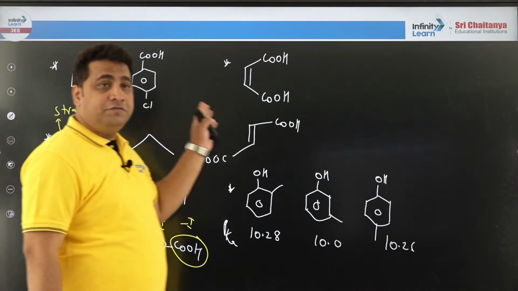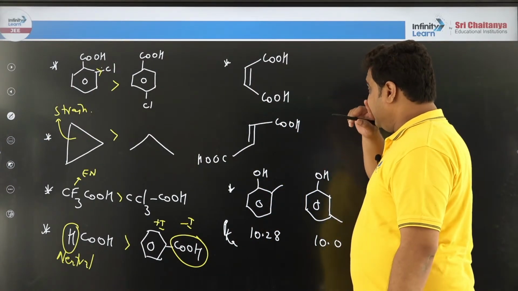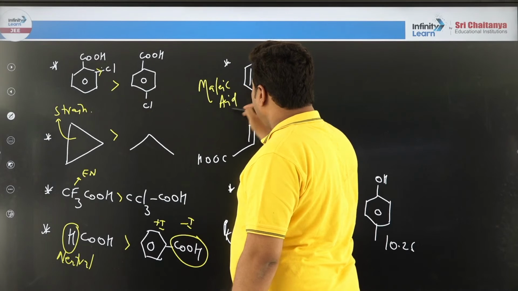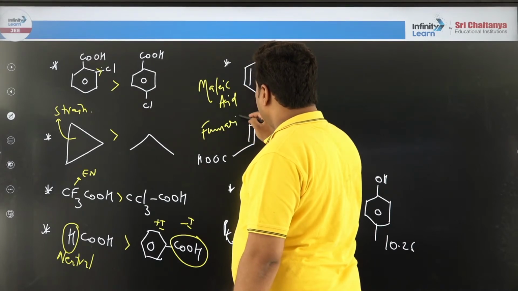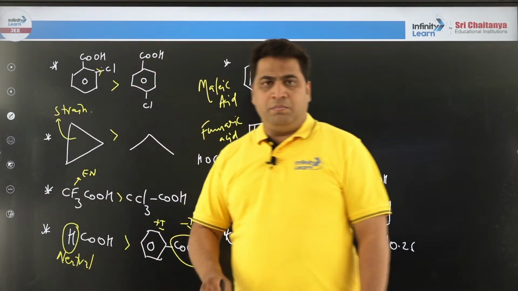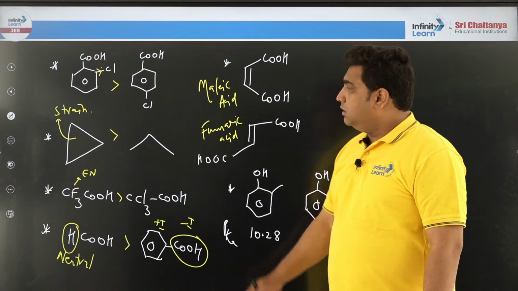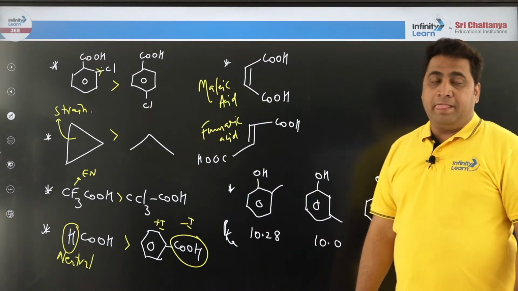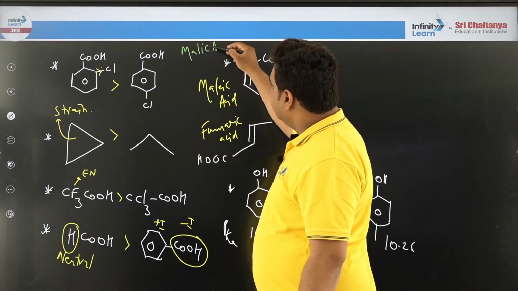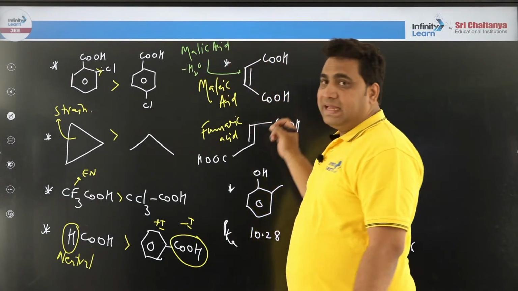Got it? Now this is a very, very important example for all of you. I am going to teach this in detail. This is what we commonly call malic acid, and this is commonly called fumaric acid. Acha, tell me one thing. Sometimes, whenever you eat apples, after biting, after some time, brown formation will happen. Have you observed that brown color? In apple, there is an acid called malic acid. After losing water to the atmosphere, it becomes brown in color.